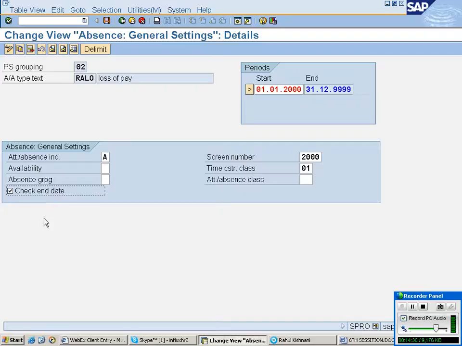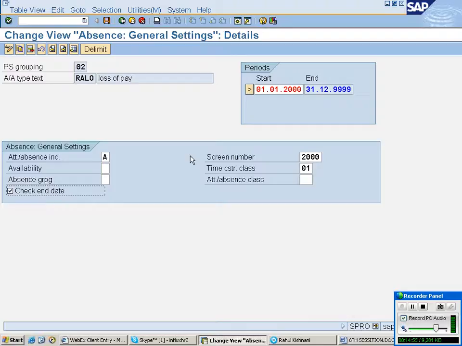So we are letting the system check. If you don't select check end date, the system won't give any message to you. If you select it, whenever an employee applies for leave 1 to 10, on the 10th itself, the system will tell you tomorrow this employee has to come.